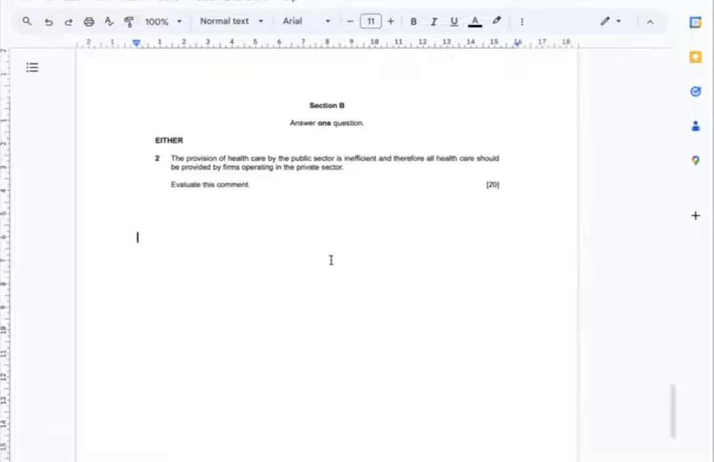Question 2. The provision of healthcare by the public sector is inefficient, and therefore all healthcare should be provided by firms operating in the private sector. Evaluate this comment. My intro will include definitions of healthcare as both necessity and merit goods, and I'm also going to define private sector provision and public provision.